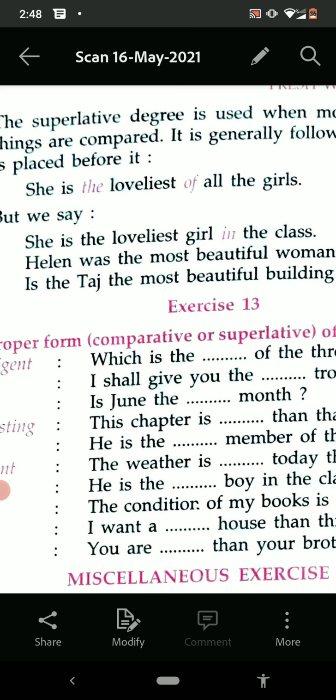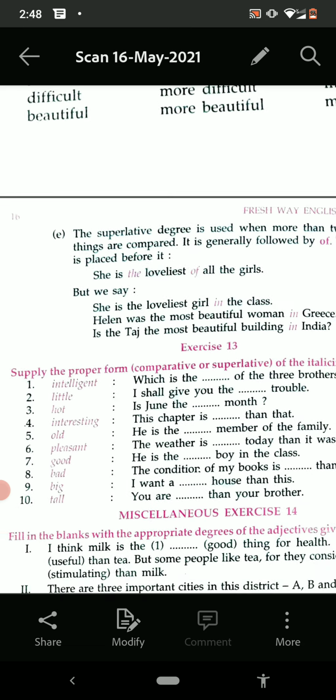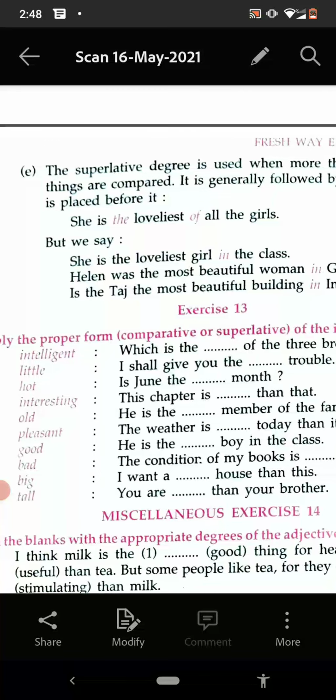Now see here, we have to fill in the degrees. Which is the most intelligent of the three brothers? I shall give you the least trouble: little, less, least. The next one: is June the hottest month? Hottest.